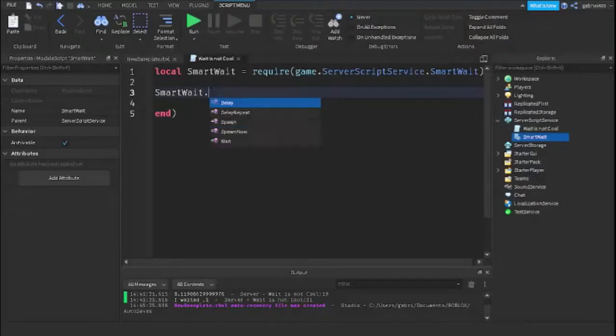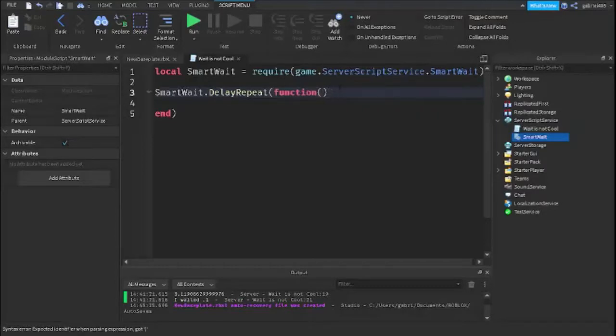We have something called delay, and you could play around with delay, but delay repeat, what is that? We're going to test this out together. Delay repeat basically repeats every second, or whatever time we put in.